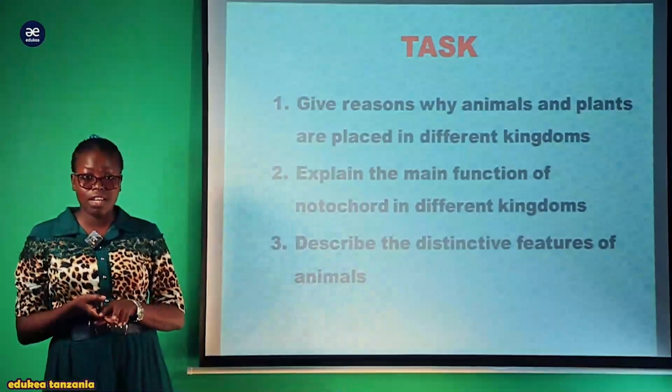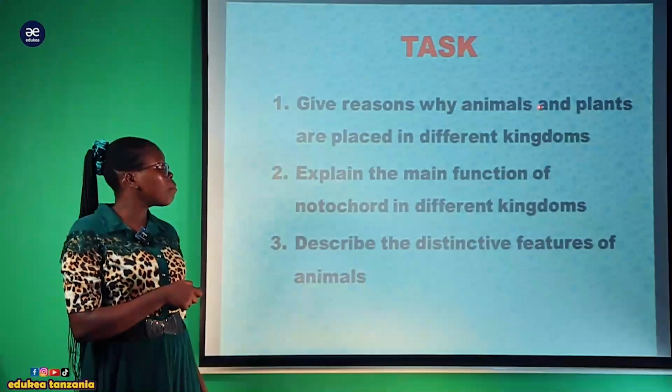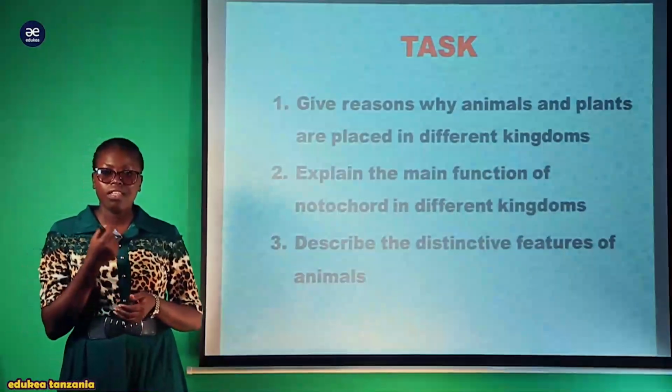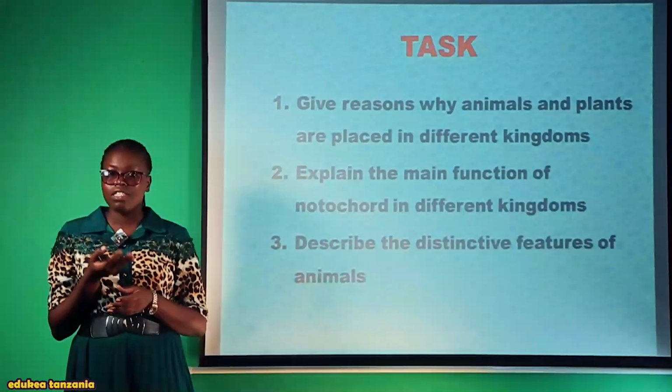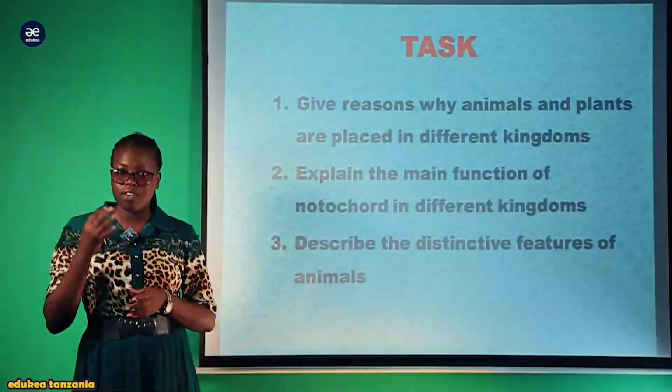My simple questions are: first question, give reasons why animals and plants are placed in different kingdoms. This is an understanding question. It is a competence question. You have to think very carefully, then you can answer it. It is very, very simple.